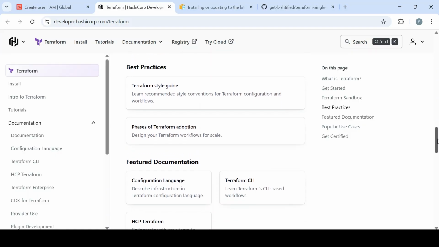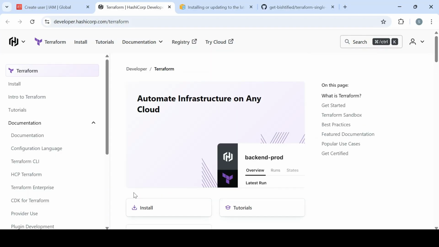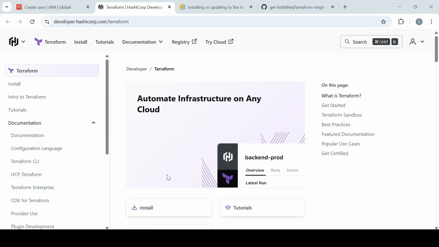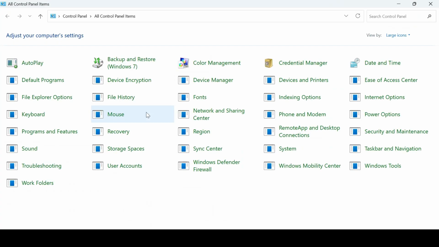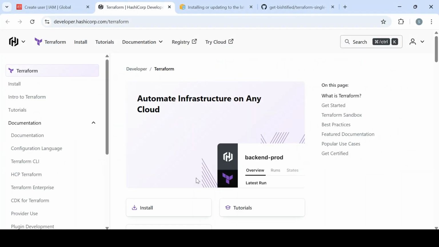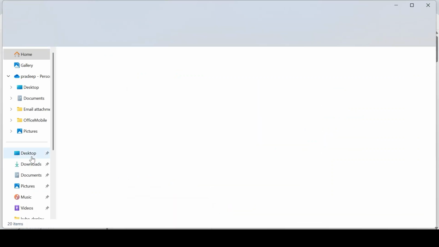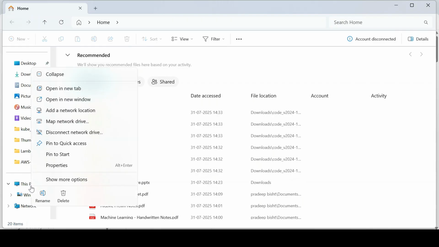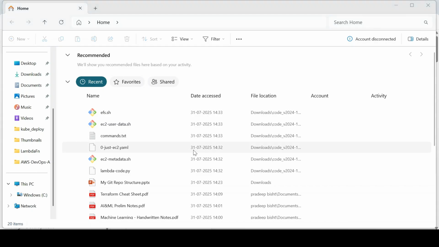Once your package is downloaded, you can go here, go to C, Windows, and I'll go into the properties of it.